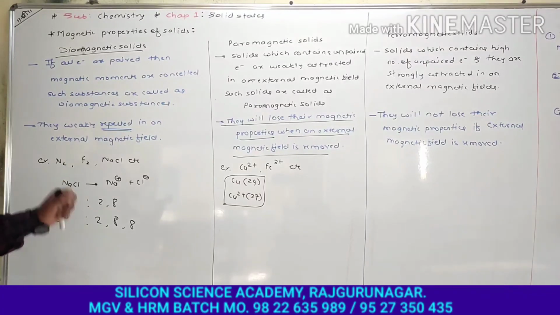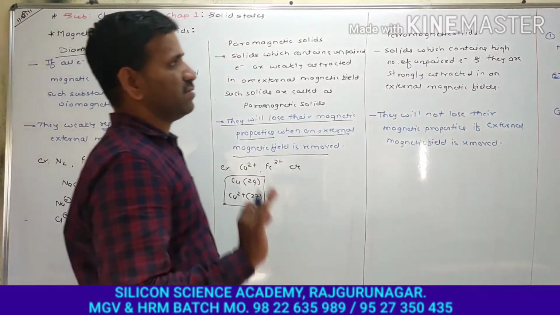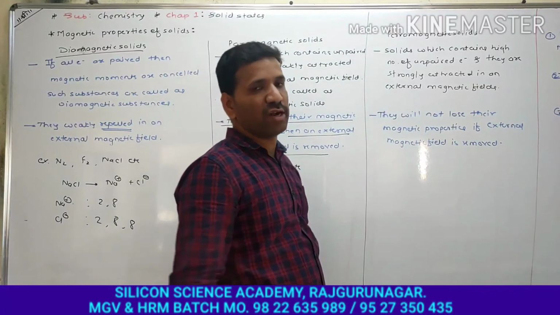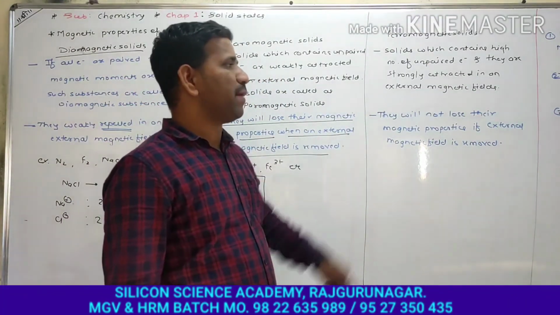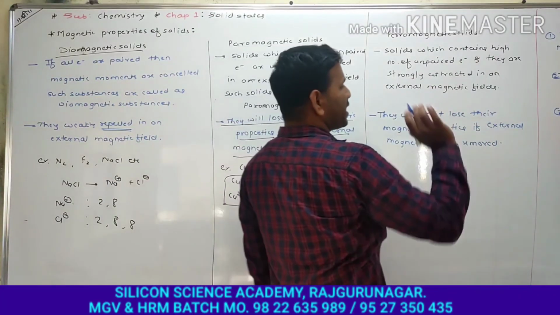That is why they are ferromagnetic solids. They are like permanent magnets. Is it clear?